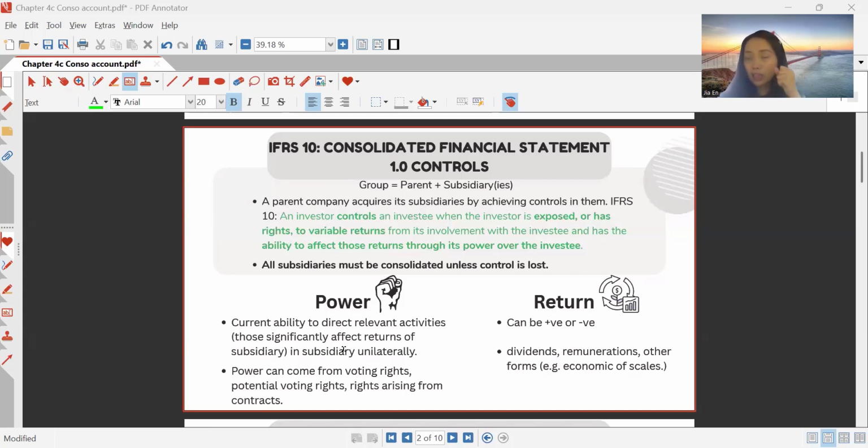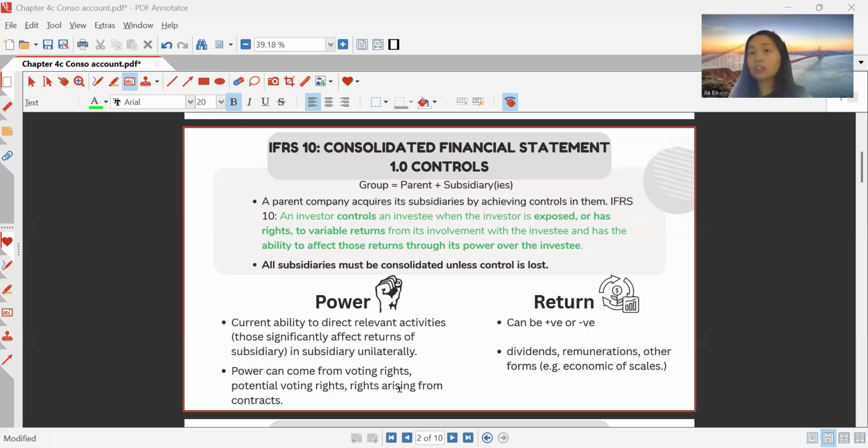But how they exercise their power, it can either come from voting rights, potential voting rights, or rights arising from contract. That means, for example, if you are a shareholder, in the shareholder meeting, the annual general meeting, when the company proposes some proposal, the parent company is the investor who is able to give an instruction on whether to proceed on that proposal or to discard the proposal.